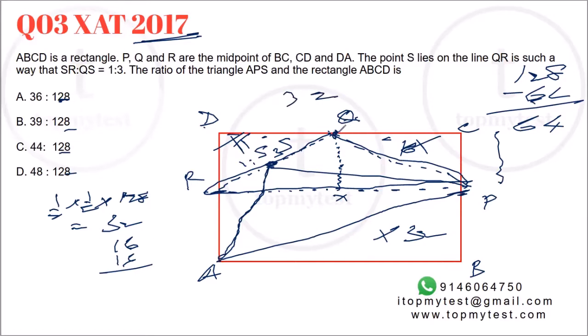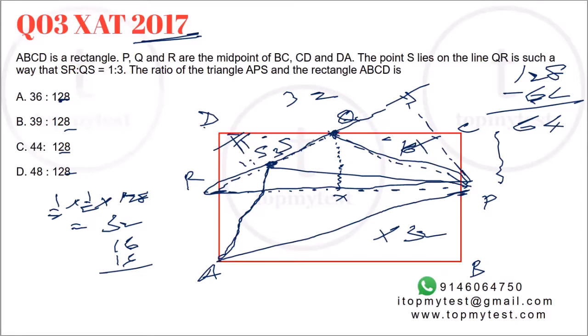Now you need to take out QSP. If you take out QSP, right, how will you calculate QSP? Height is going to be the same. If you take this as the base, height is going to be the same. For QRP, base is QR, right? For QSP, base is QS, right? Height is going to be the same to P, right? So the ratio of areas should be ratio of sides, right?